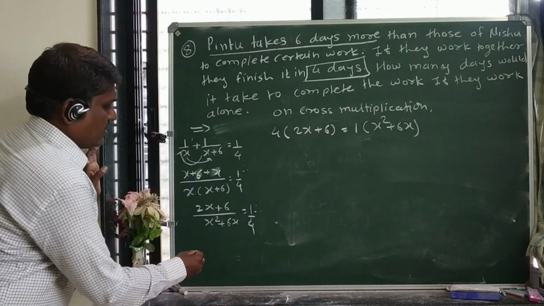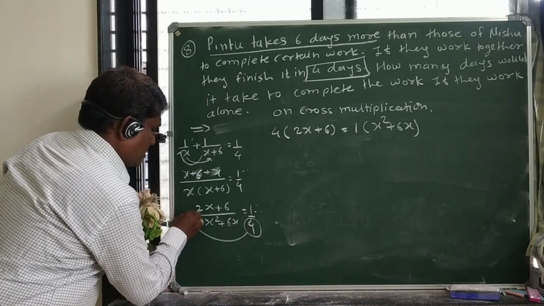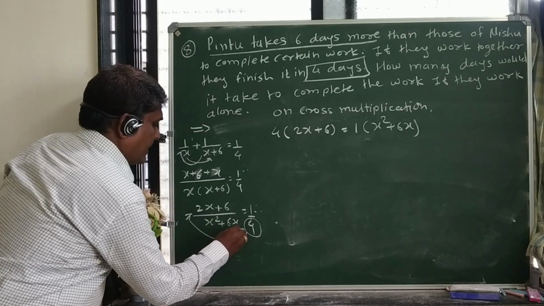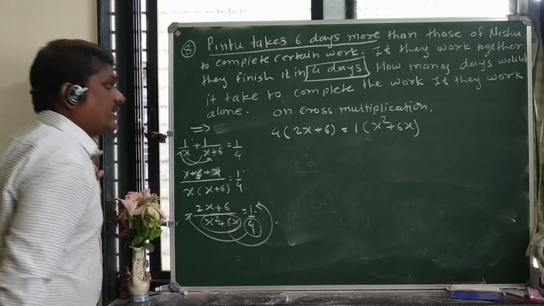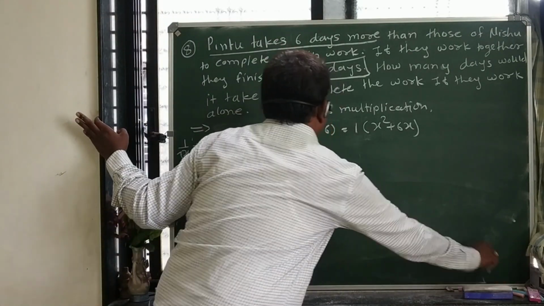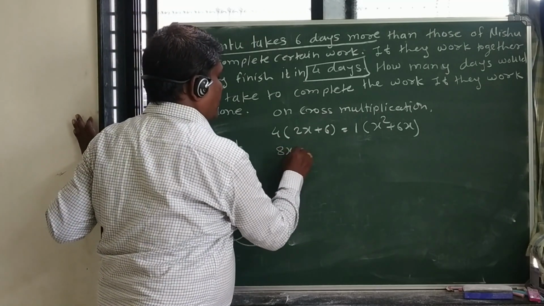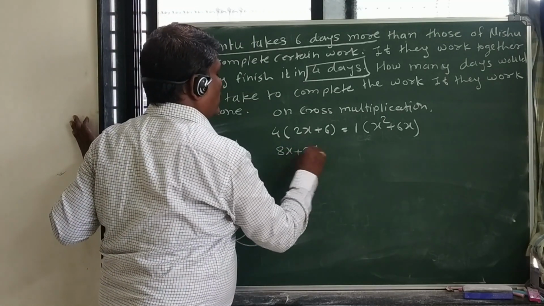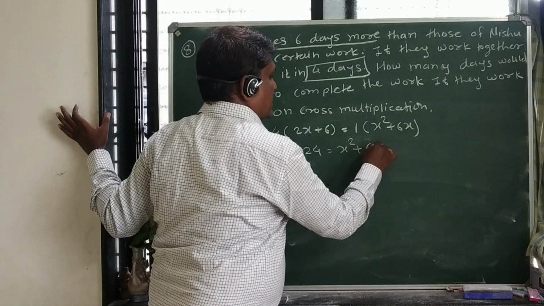This 4 is the denominator, it comes to the numerator by multiplying, and x square plus 6x is the numerator, it comes to the right hand side. So on multiplying, 4 into 2 is 8x plus 24, 4 into 6 is 24, is equal to x square plus 6x.